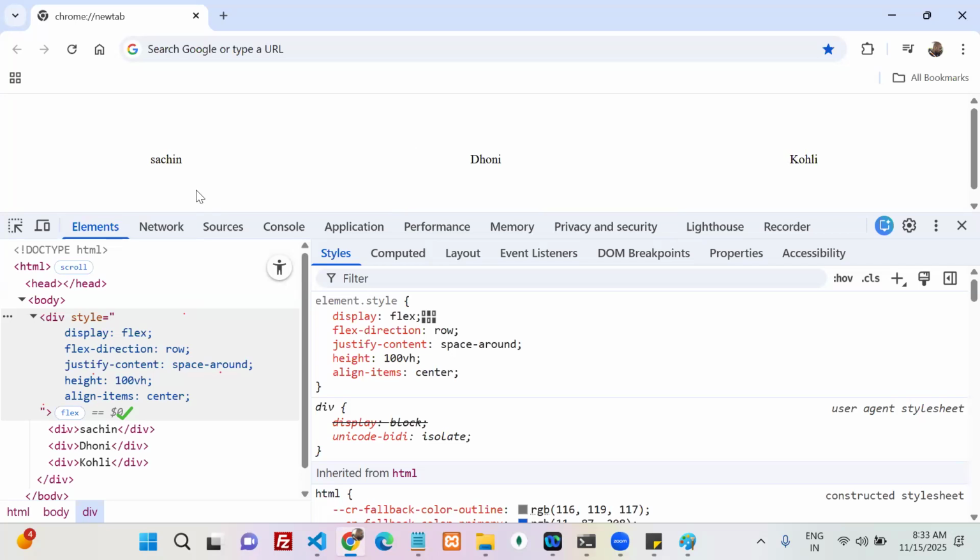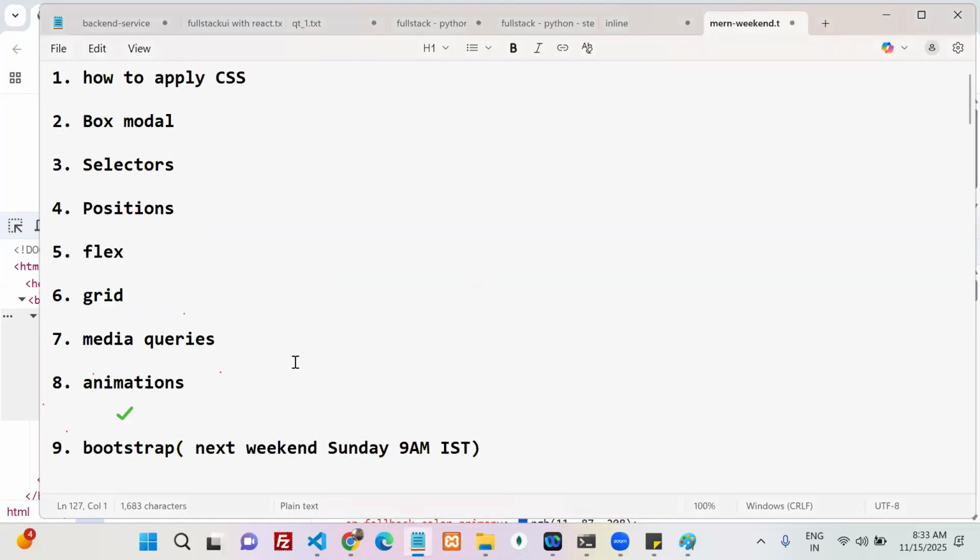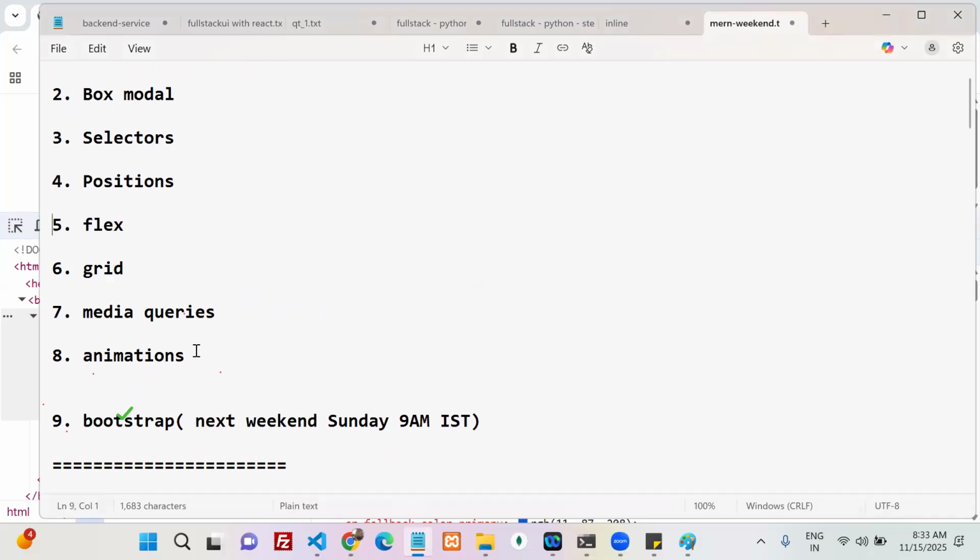Again, you can come back to display grid, display flex and grid, all the properties. Again, we can discuss in tomorrow's session. Tomorrow, our goal is that these things we need to complete, okay, and Bootstrap. Next weekend onwards, we are going to start with JavaScript. Okay, then. Thank you, guys.